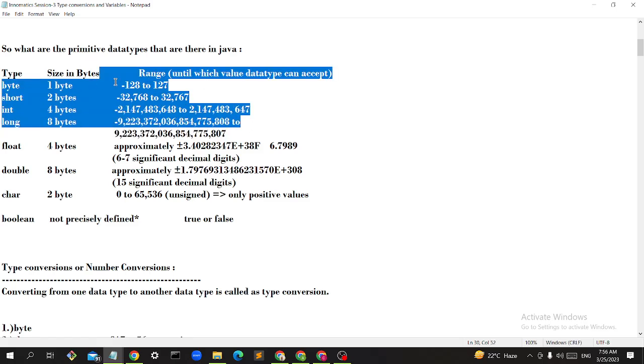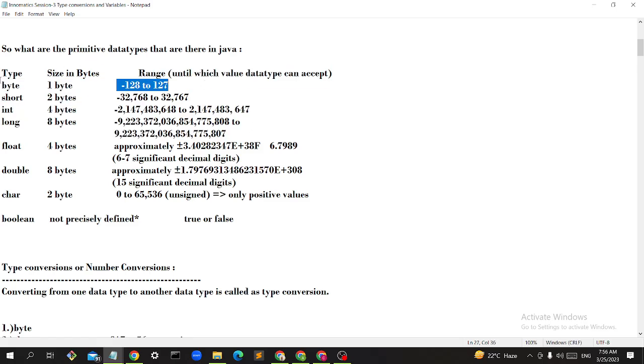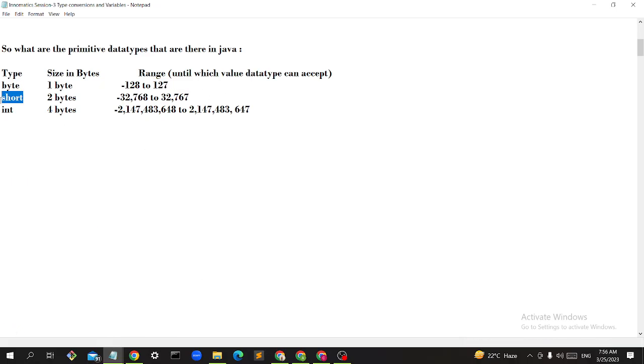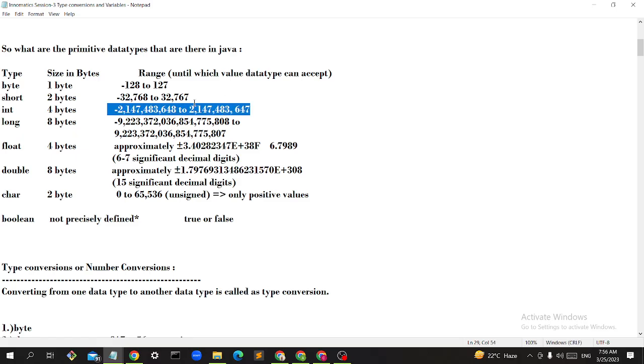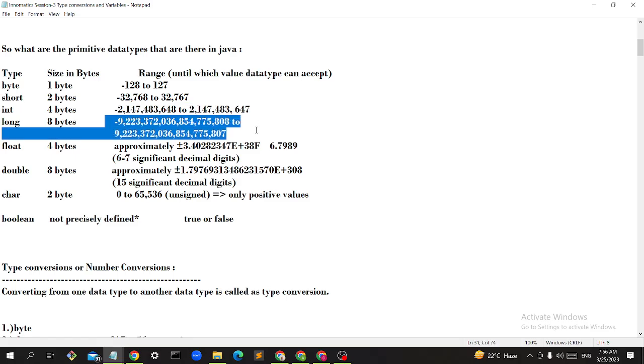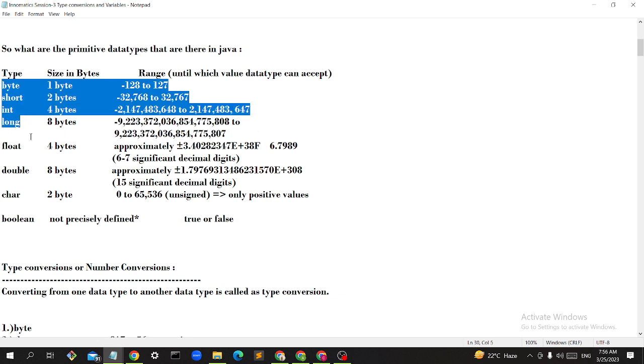When my value is in this range, I can use byte as a data type. When my value is in this range, I can use short as a data type. When my value is in this range, I can use int. Like that, based on the ranges, we determine the data type. These are all for integer values only: byte, short, int, long.